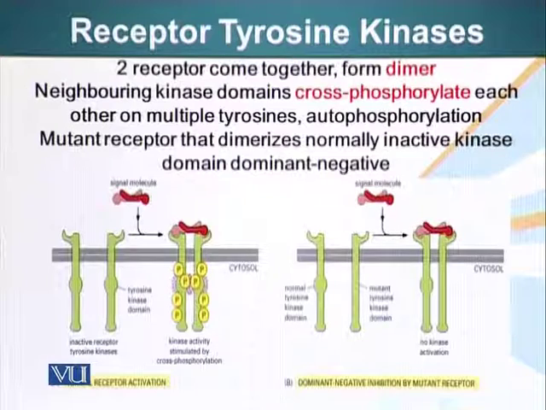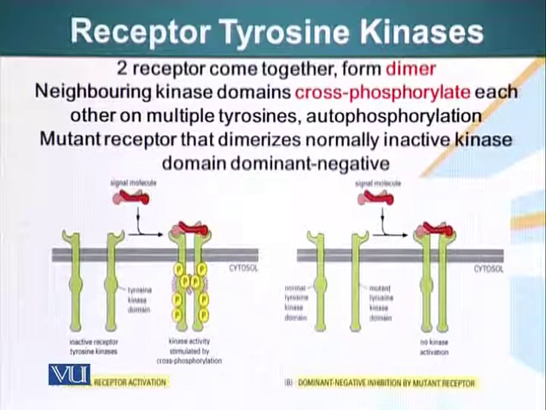What do I mean by that? The two receptors have to come together, and when they come together, their cytoplasmic domains, sitting in close vicinity of each other, have a weak kinase activity. When they come together, the kinase domain of these receptors, here I can point that out.